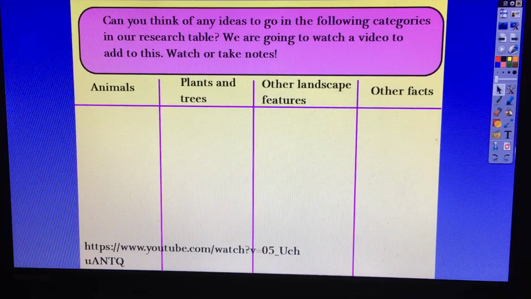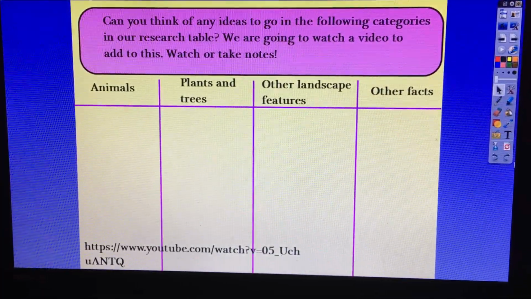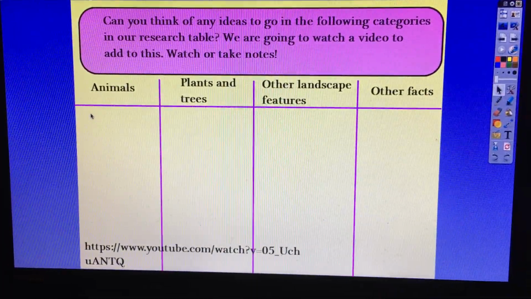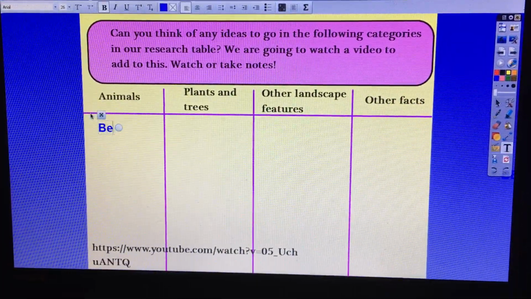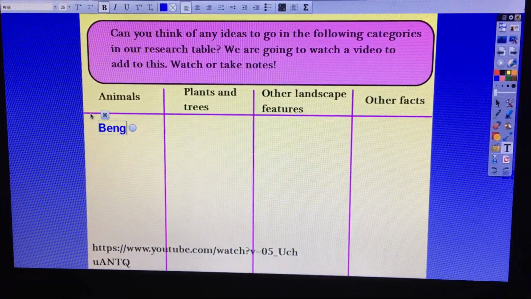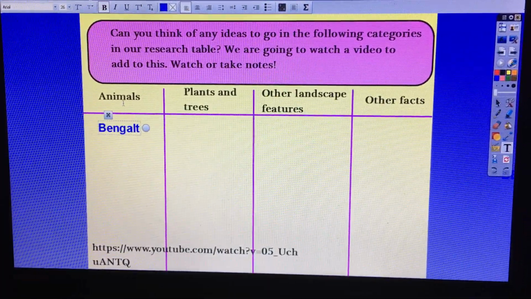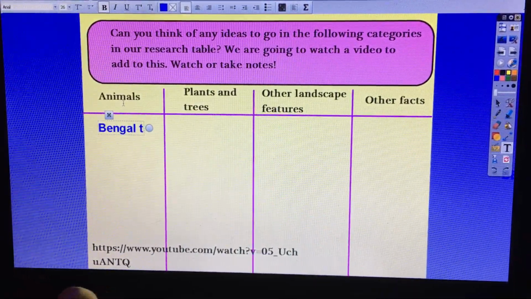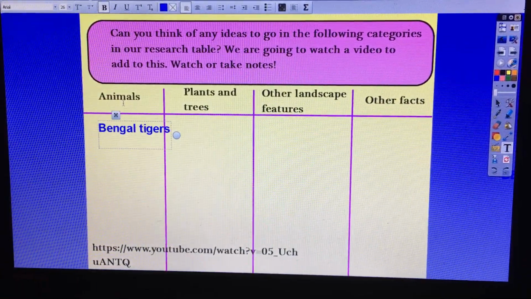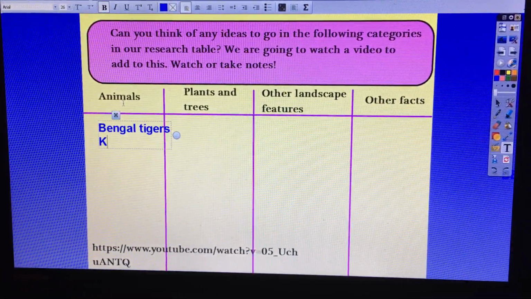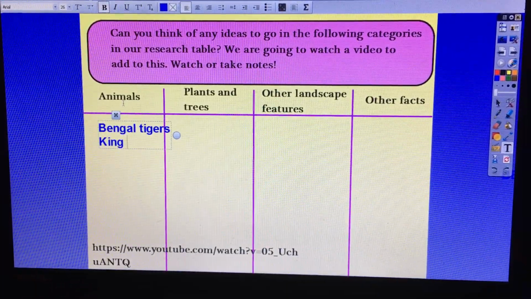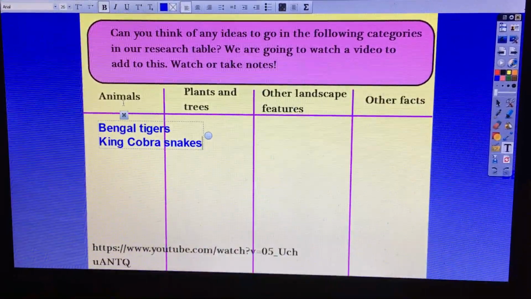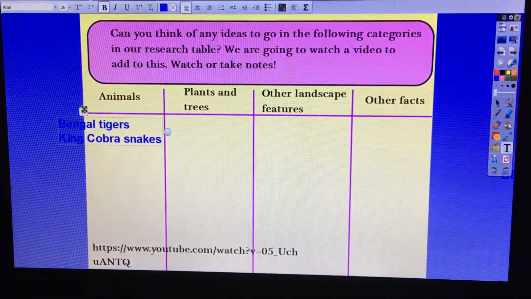So I already saw, do you remember I wrote before? Bengal tigers in the Southeast Asia one. Bengal tigers. Let me leave a space. And there were also, do you remember king cobra snakes? So I already know that. King cobra snakes. You can watch me doing this whilst you're drawing out your table if you like. If you know any animals already, definitely write them in.